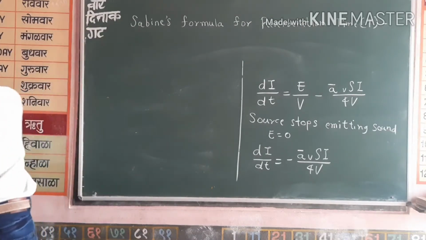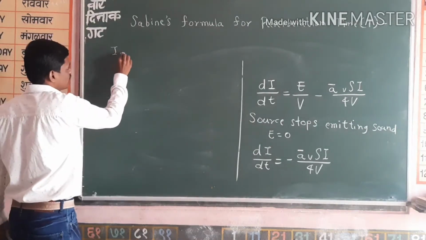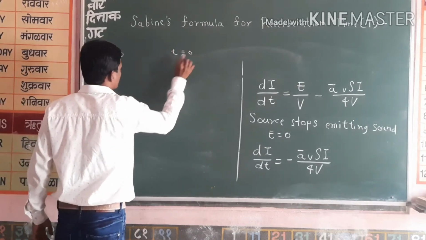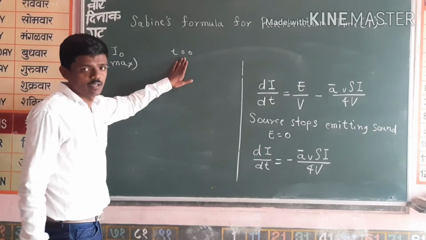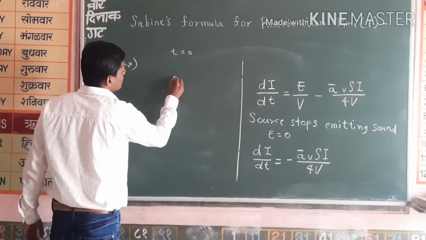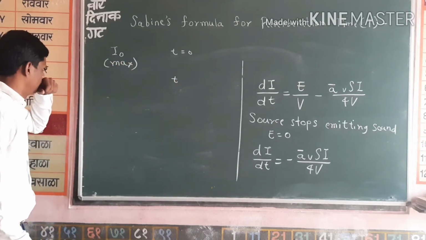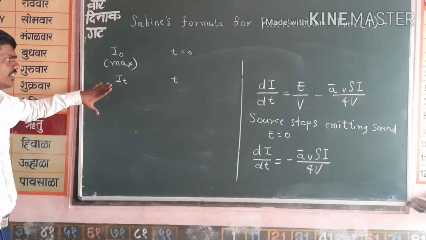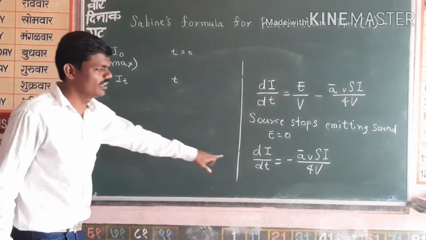Now if I naught is the maximum intensity at time t is equal to 0, that is the maximum intensity at the initial time 0, then after time t it will become I t, that is the change or decrease in intensity. Now using this we can integrate this equation.